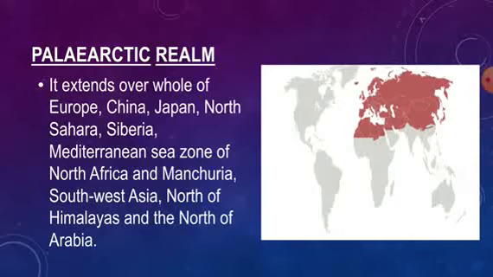This region is bounded by sea to the west, east and north and by the Sahara and Himalayas to the south. The climate is chiefly temperate with an Arctic fringe. In this region it shows a wide range of temperature fluctuations, and it also shows a wide range of fluctuations in the amount of rainfall.